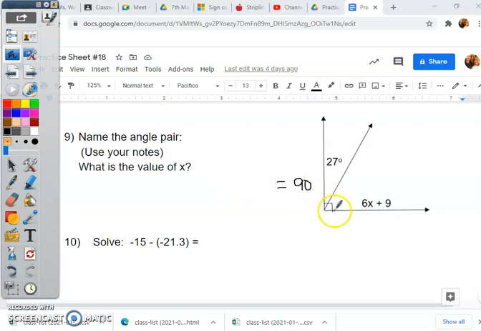Because there's that right angle. So 6x plus 9 plus 27. Now combine and finish solving that yourself. That was just a little extra hint.